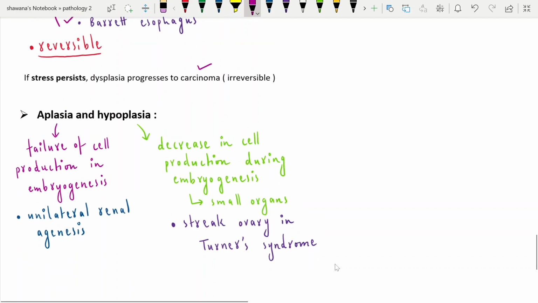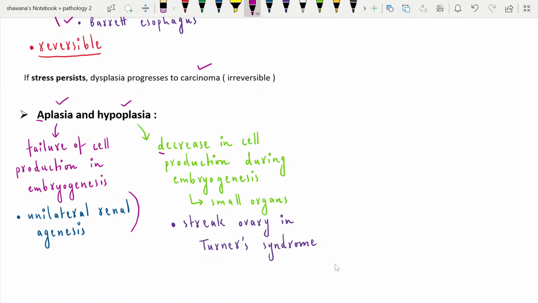And these four mechanisms are growth adaptations in the cell in response to stress, but two other terms, aplasia and hypoplasia, are also used. Aplasia means a means no and plasia means growth. It means the failure of cell production in embryogenesis. For example, if any organ is not fully developed or not produced during embryonic life, the example is unilateral renal agenesis. It means that the baby is born with only one kidney and the other kidney is not present.